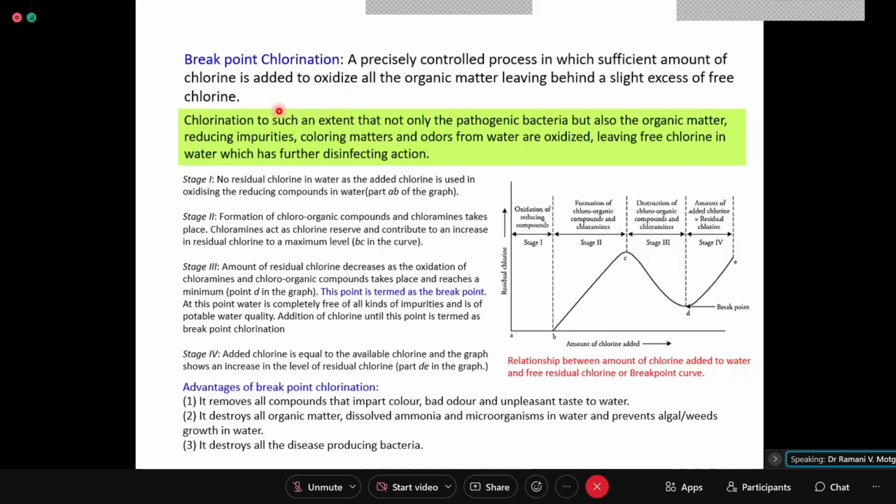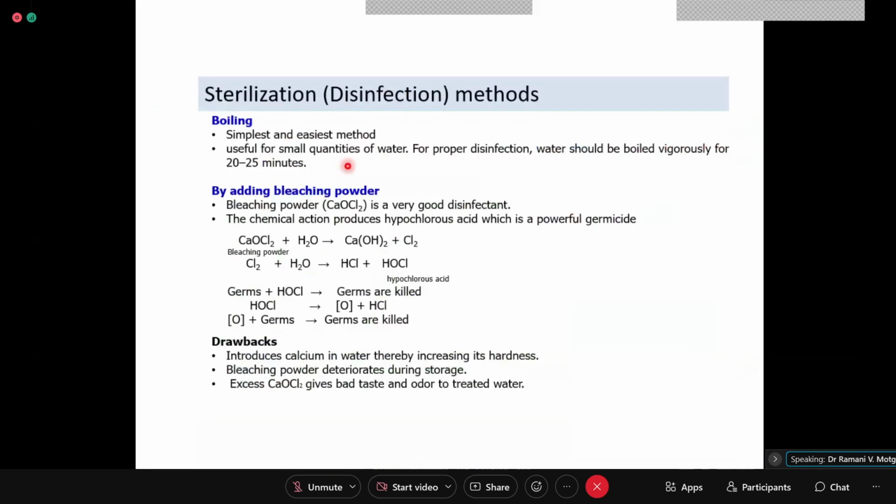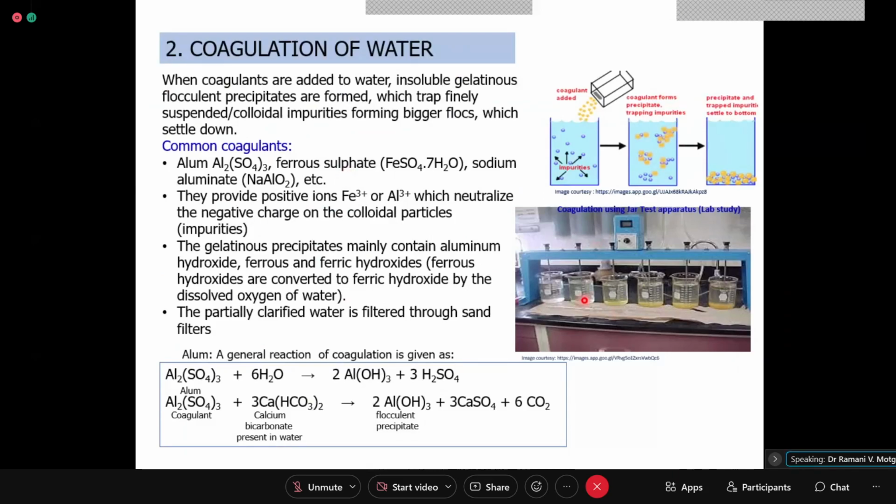Then you prepare, say, 20 to 25 one-liter beakers. Like we took here 1, 2, 3, 4, 5, 6, right? 6 beakers of 1 liter capacity for this jar testing apparatus.